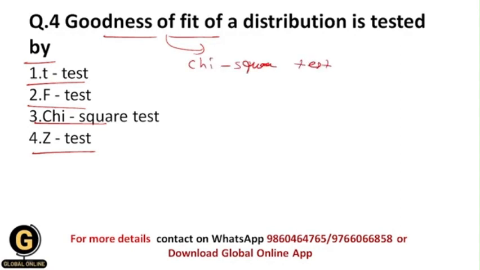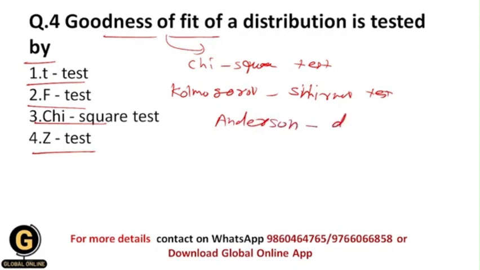Then another test is the Kolmogorov Smirnov test, okay. Then next is the Anderson Darling test, and next is the Shapiro Wilk test.